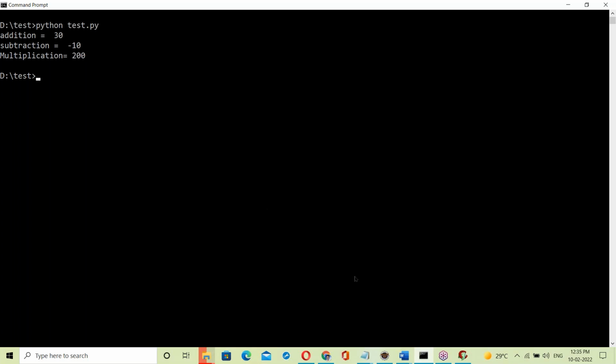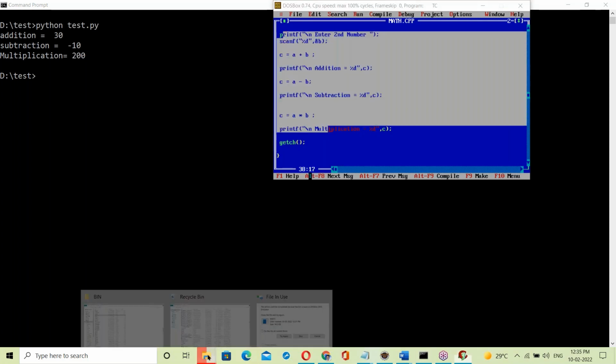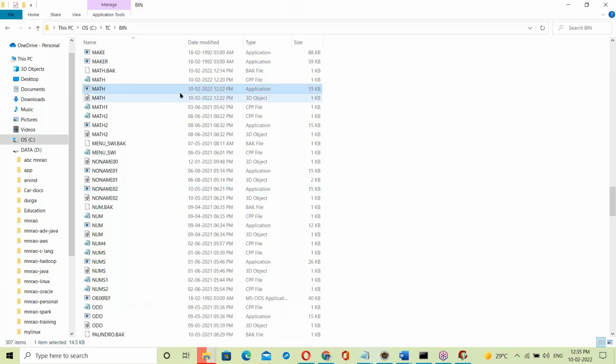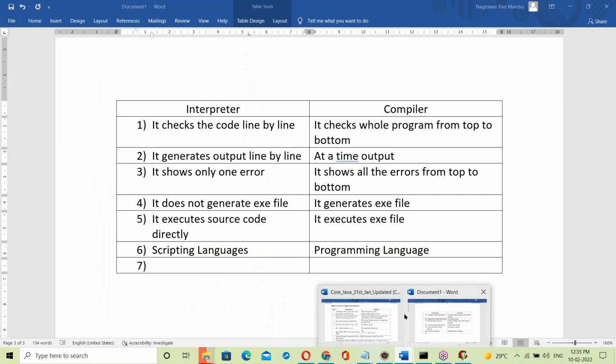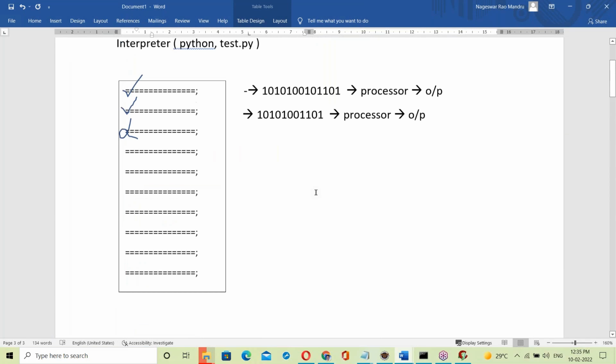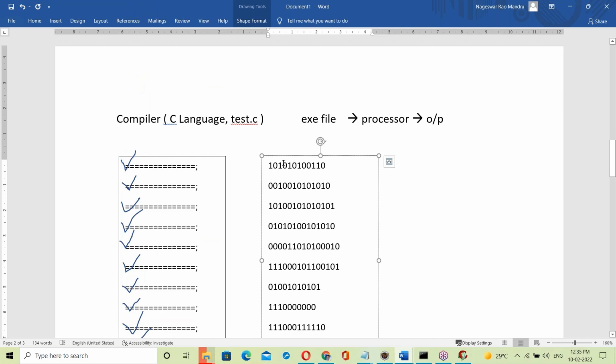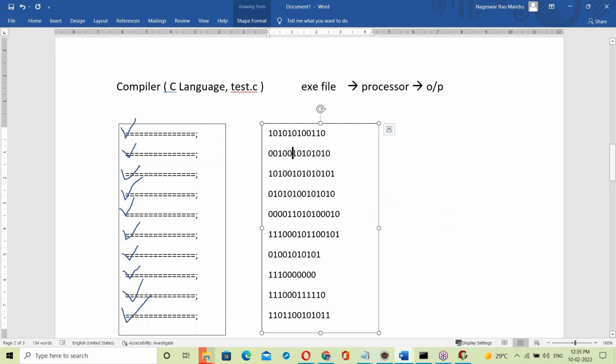But programming, like a C program or Java program, once the exe file is created, you cannot modify that exe file. A script has no exe file, it is directly a script, so you can modify it anytime and run it. A programming language generates an exe, and this binary code you cannot modify. That is the difference between programming and scripting.